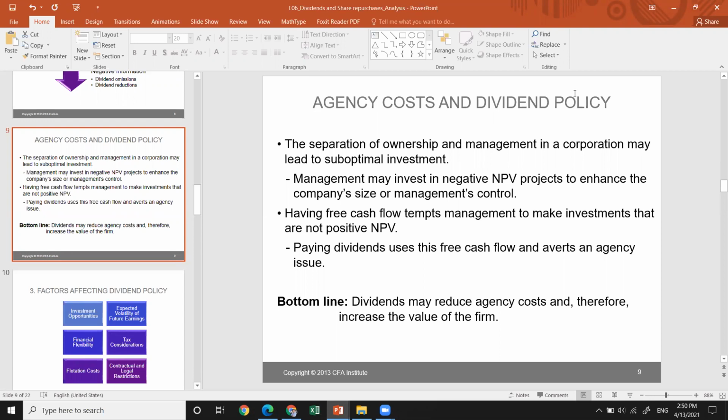On the other side, having free cash flow tempts management to make investments that are not positive NPV. Paying dividends uses this free cash flow and kind of solves this conflict. Rather than leaving the money in the company's budget, let's pay out the dividends. This is what the shareholders may decide in order to reduce the agency cost. So the bottom line here: dividends may reduce the agency cost, and therefore it may eventually increase the value of the firm.